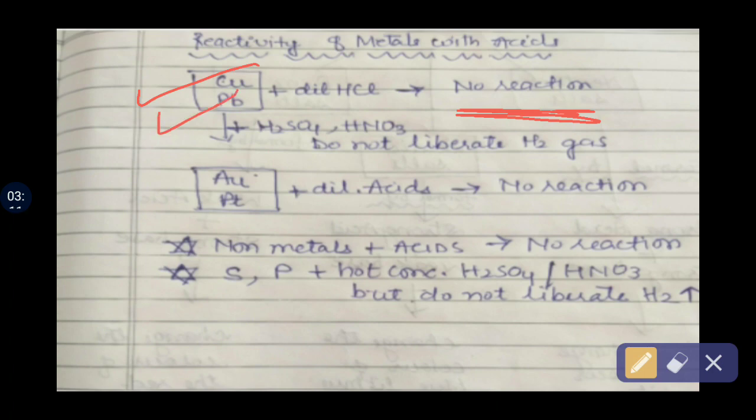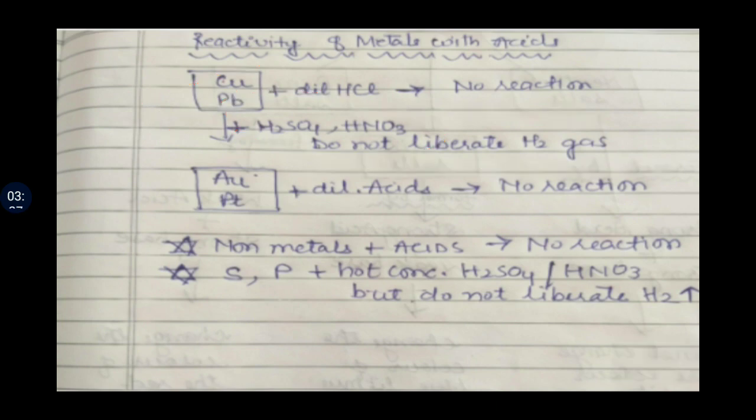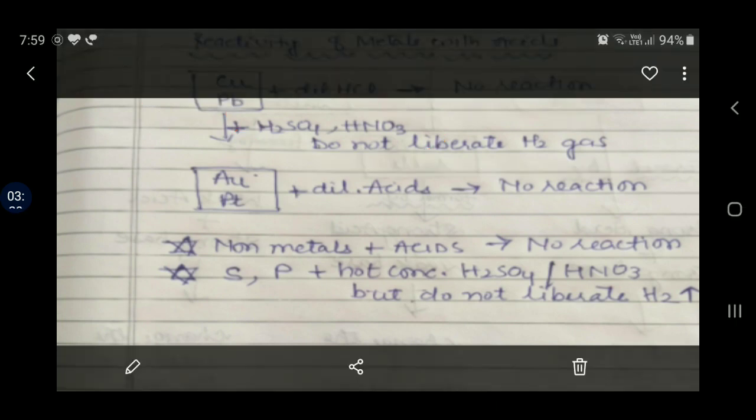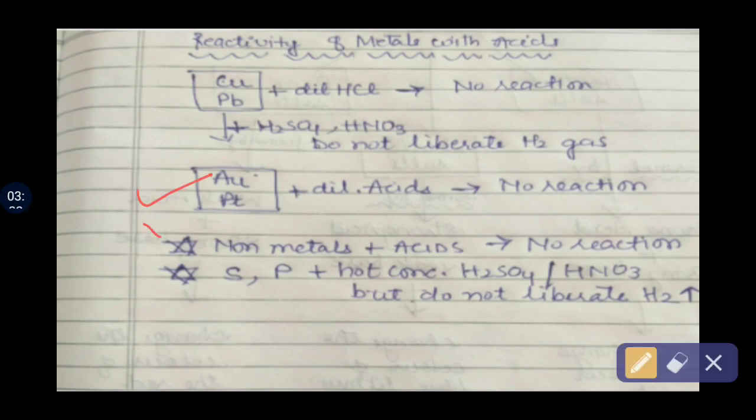But if both these metals are reacted with sulfuric acid or nitric acid, they react with it, but differently. Different in what manner? They do not liberate hydrogen gas. Similarly, if we see the reaction of gold and platinum with dilute acids, there is no reaction.